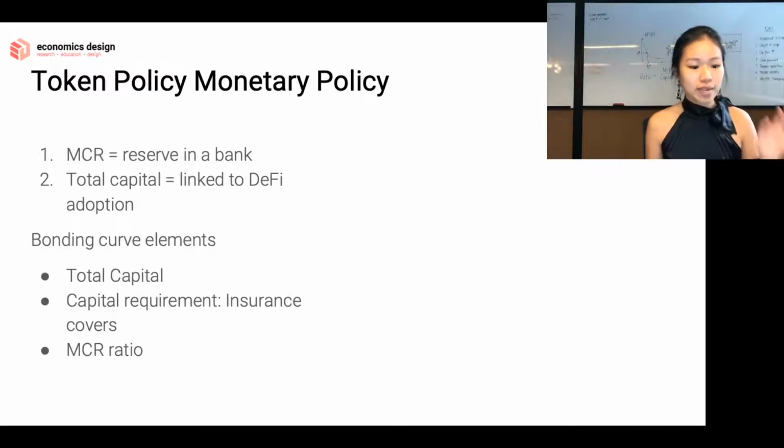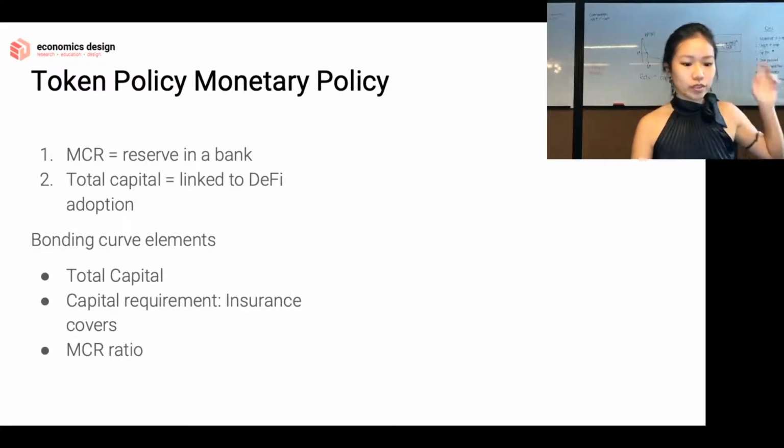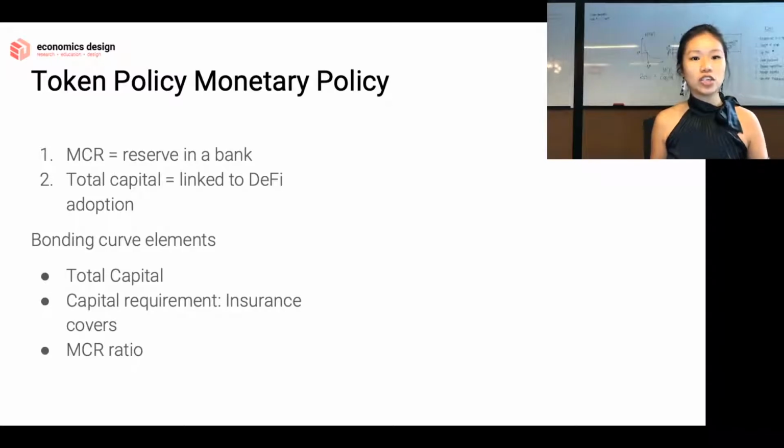Why? Because MCR, the reserve in the bank, is like a short-term variable for understanding the growth of Nexus Mutual's protocol. Whereas the total capital is a way to look at the long-term growth of Nexus Mutual. Really cool, right?